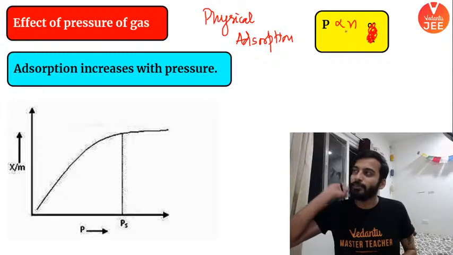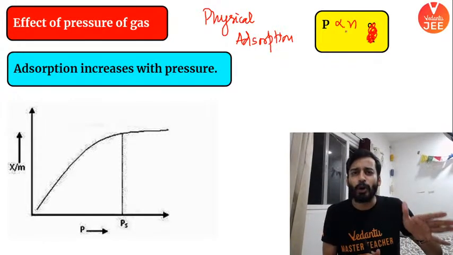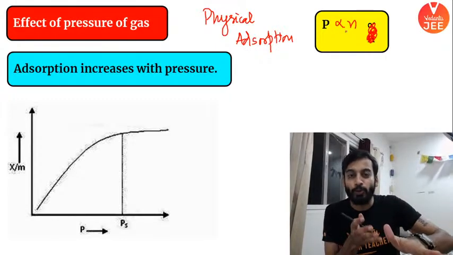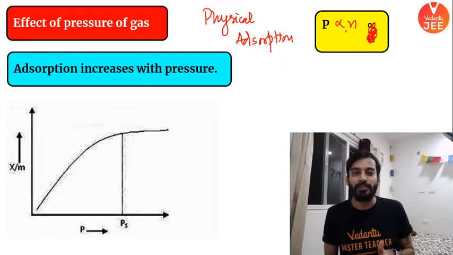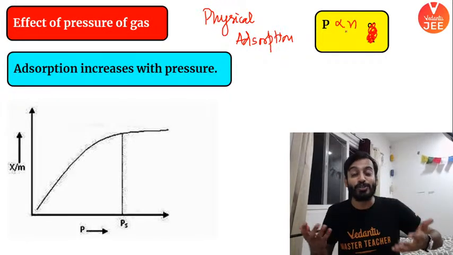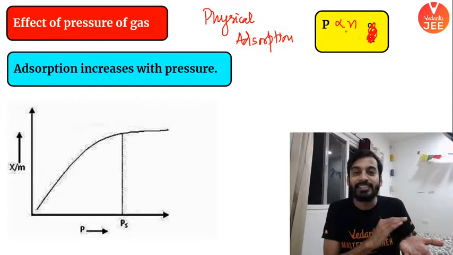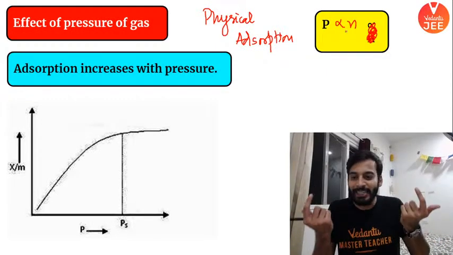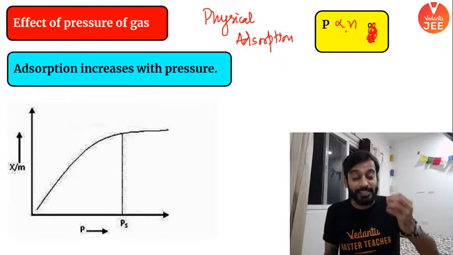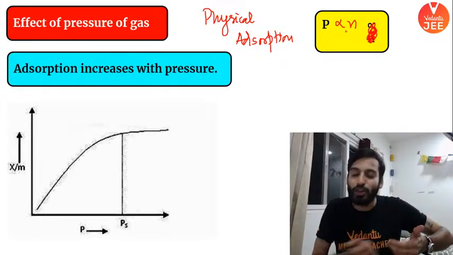I am throwing some gas at a particular wall. First time I am throwing 10 moles, the probability of getting that particular mole stuck at the wall is less, right? So if I increase the number of moles, automatically the probability of that particular gas sitting at the surface of the wall would increase, right? So that's the point. When you increase the pressure, you're actually increasing the number of moles of gas, because